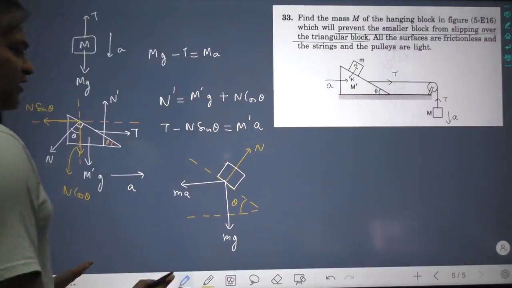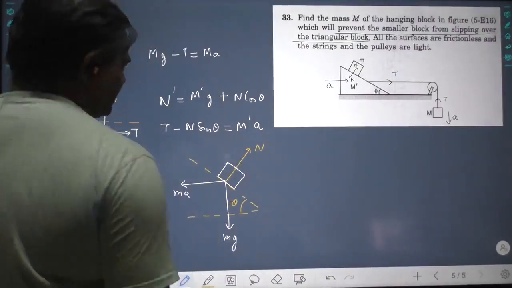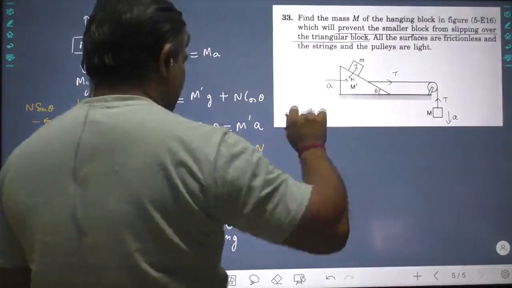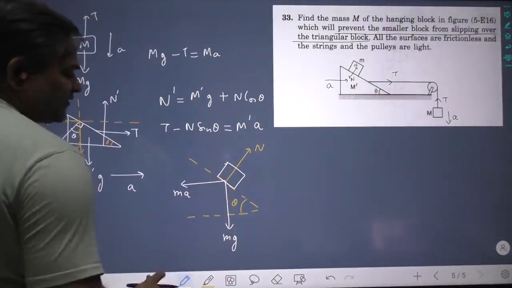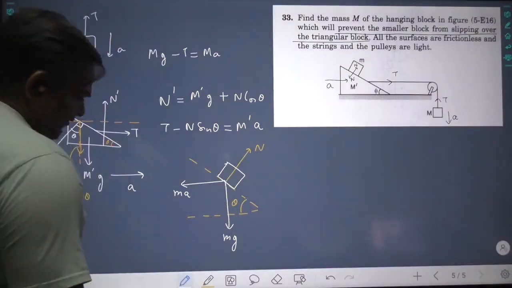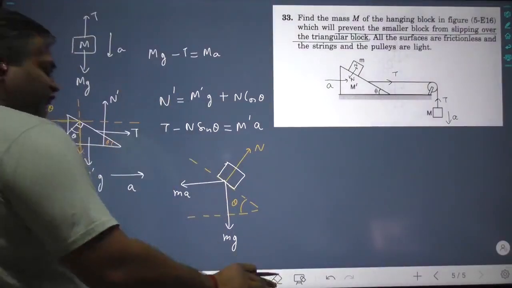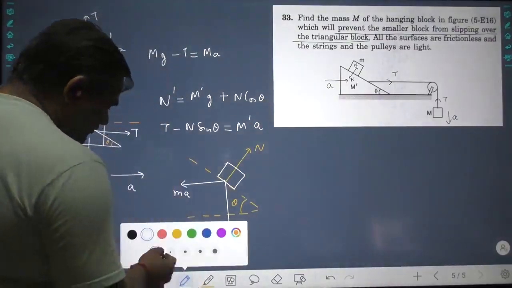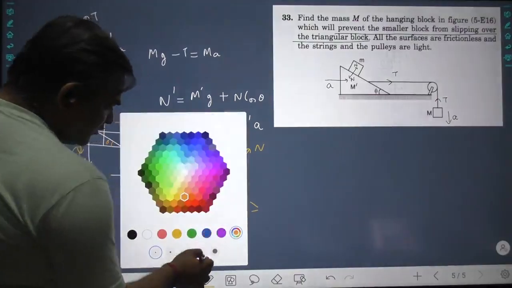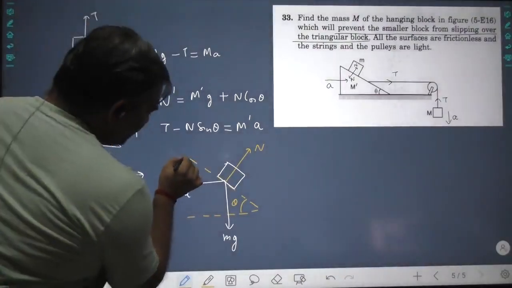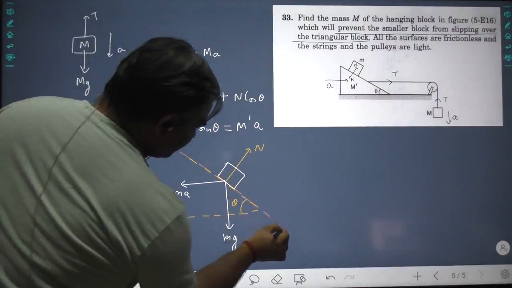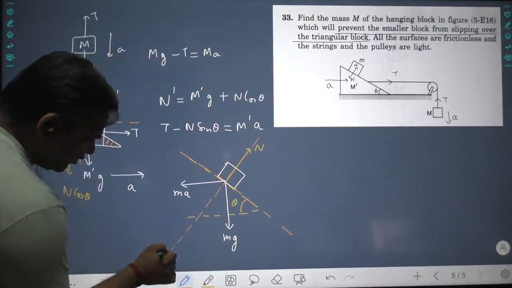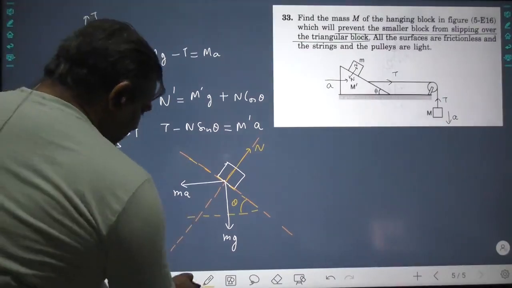Now what do we want? We don't want any acceleration of this. What it says, blocked from slipping. So no acceleration. It means that all the forces must be balanced. Here we have to break down every force along this and along this. So let us draw a little. You have to break down every force along this and along this. Only along two directions. No other direction. Now let us break down.